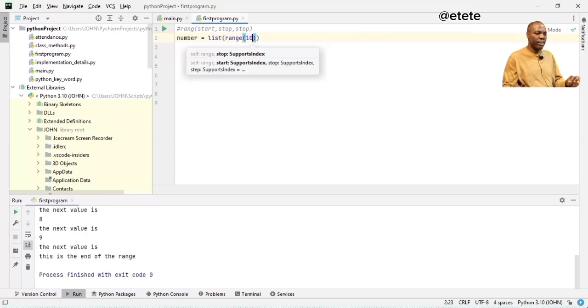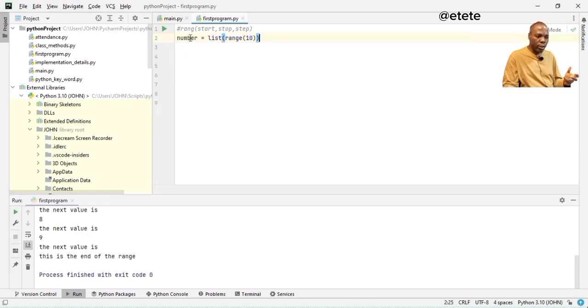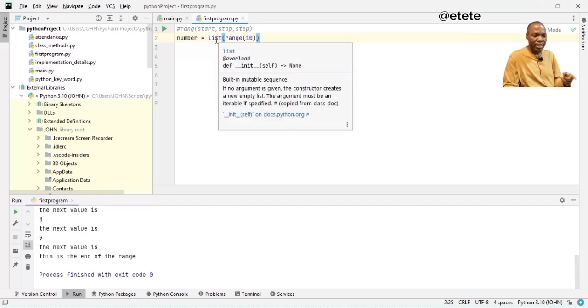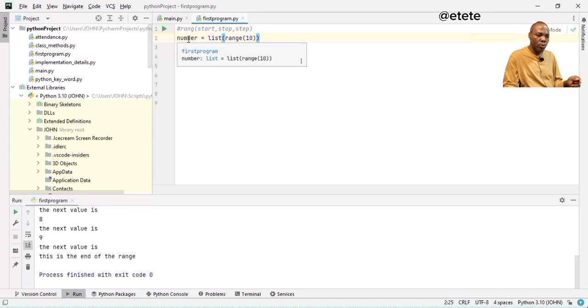So if I just supply 10, what I'm simply saying is that I want a list. So this number, which is this variable that I've created, is going to be a list. Now I'm calling this range function to supply me list values, which is what? 0 to 9. That is what I'm going to supply as the content of my list. And then I'll put it inside this variable called number.